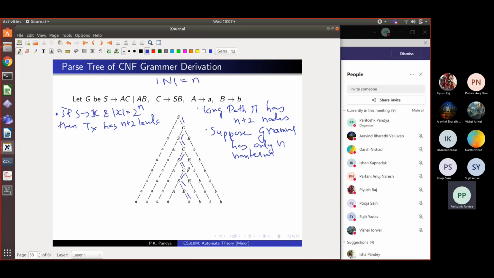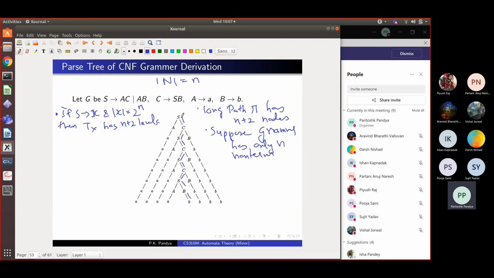Here you have a path where the number of non-terminals on the path is n plus 1. And in the grammar, there are only n non-terminals available. So some non-terminal will have to repeat on the path. Just as in the original pumping lemma on long words, certain states had to repeat. Here in the parse tree, on the long path, some non-terminal will have to repeat. Is this clear?